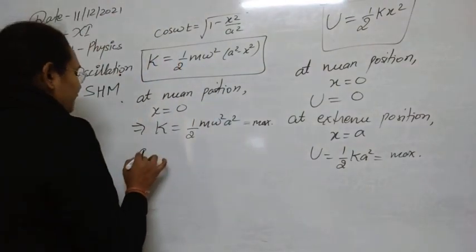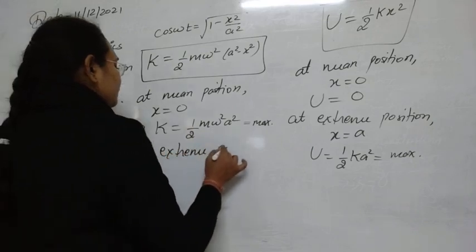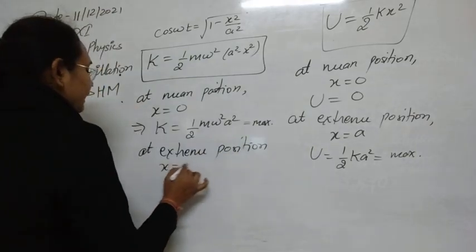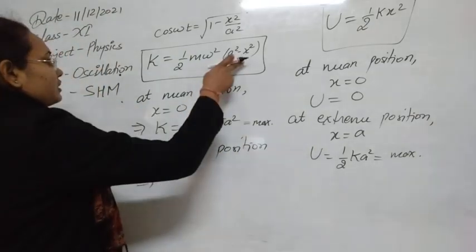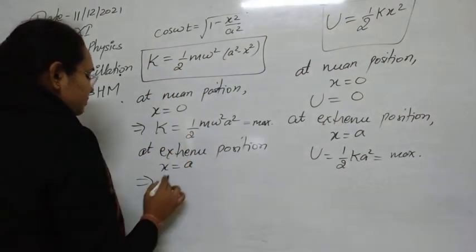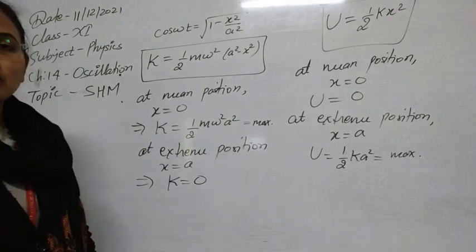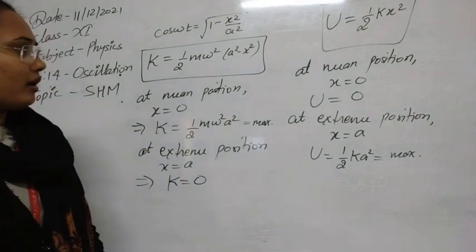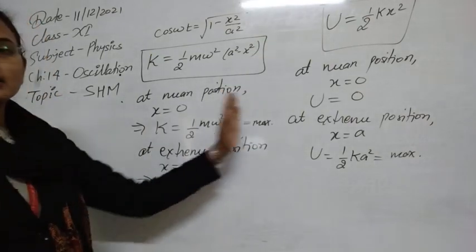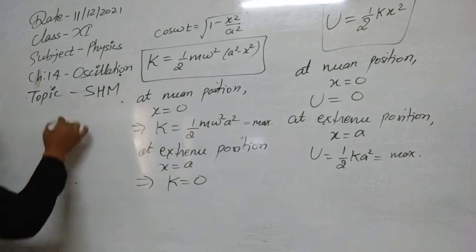But at the extreme position, let's see what the kinetic energy will be. At the extreme position x is equal to a, so by using this expression, a square minus x square will become 0, and the whole expression will give K equal to 0. So kinetic energy becomes 0 at the extreme position. Now we can plot the graph between potential energy and kinetic energy using these two conditions. So let's plot the graph between them.